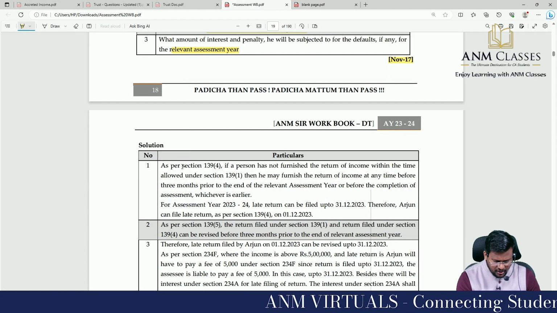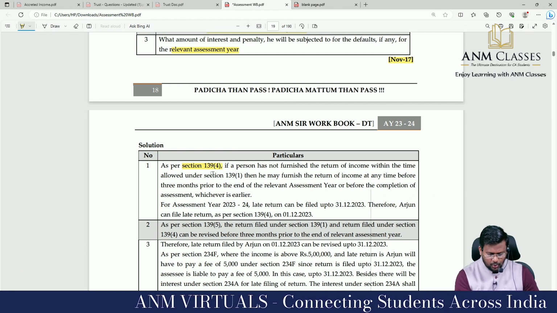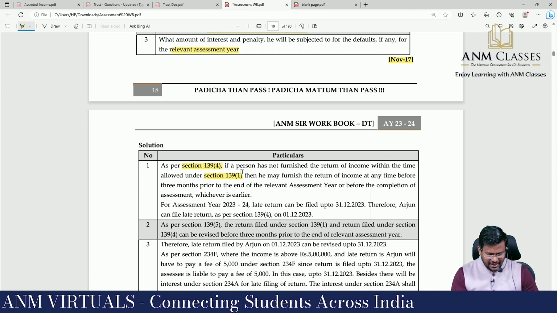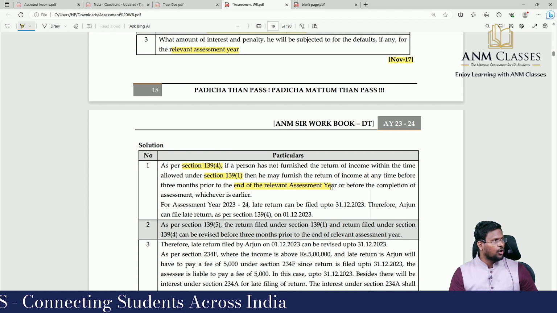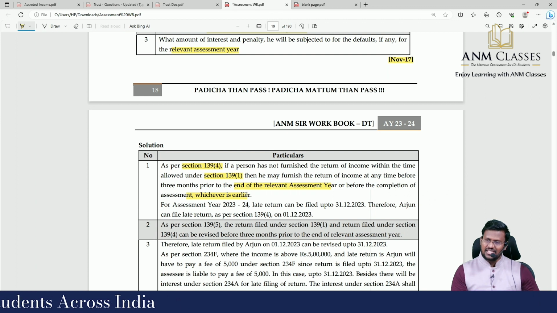As per section 139(4), if a person has not furnished the return of income within the time allowed under section 139(1), then he may furnish the return of income at any time before 3 months prior to the end of the relevant assessment year or before completion of assessment, whichever is earlier. For assessment year 23-24, late return can be filed up to 31/12/2023.